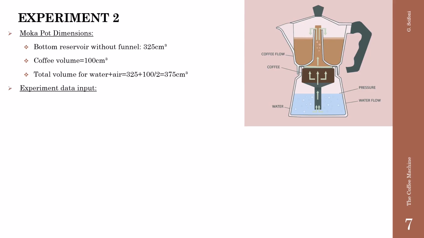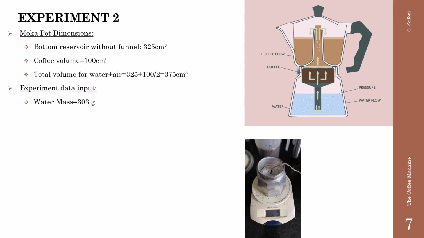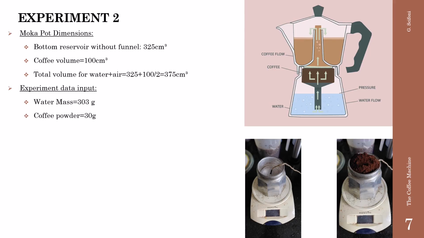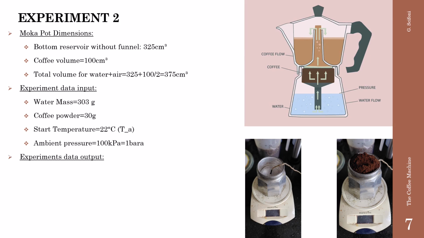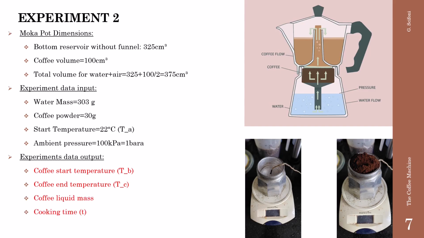The experiment data input are the water mass that we meter, 303 grams, the coffee powder that also we meter, 30 grams, the starting temperature 22 degrees, the ambient pressure that is 1 bar absolute. The experiment data output that we are looking for are the coffee start temperature Tb, the coffee end temperature Tc, the coffee liquid mass, and the cooking time.